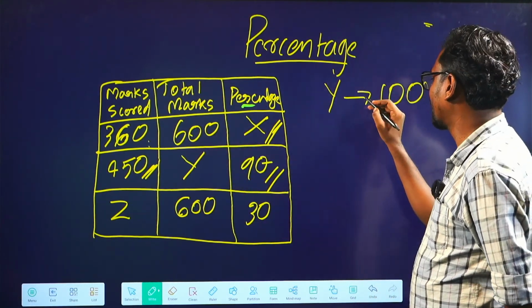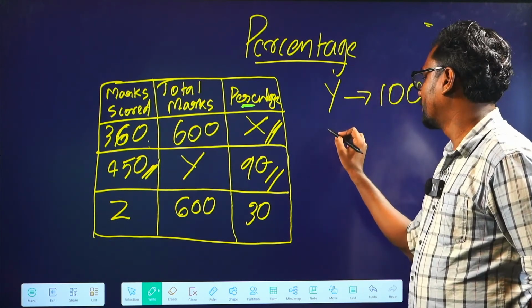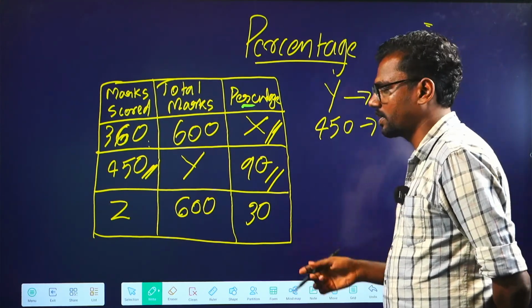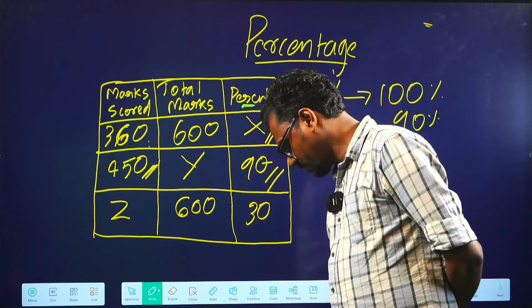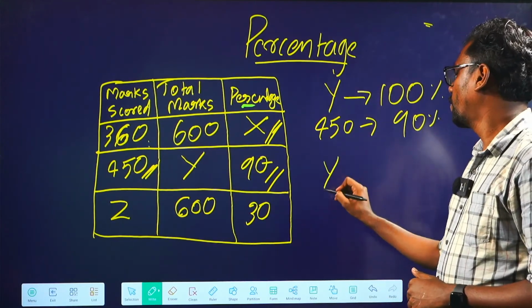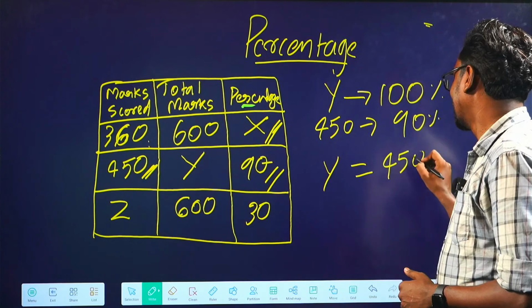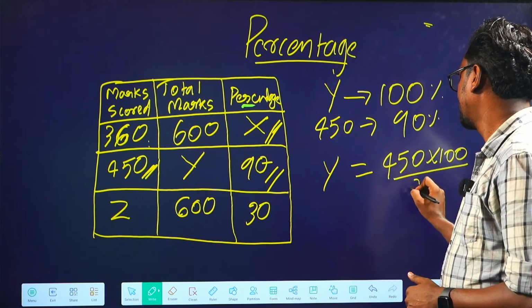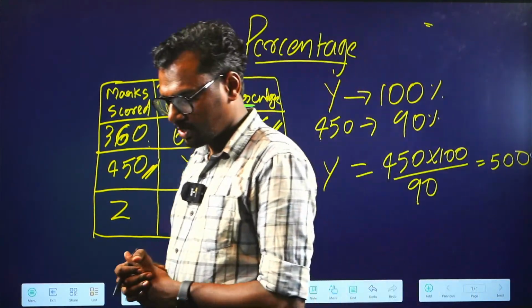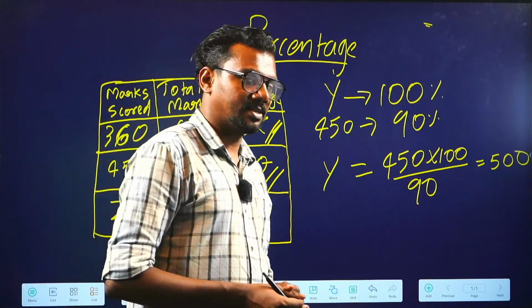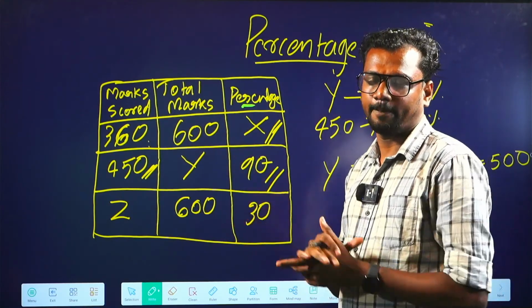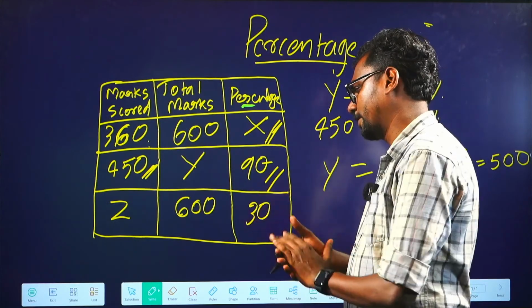In the second case, we are given Y is equal to 100%, and 450 is equal to 90%. Okay, it's given in the particular question. So now we'll be finding the value of Y. So we'll have Y is equal to 450 into 100 by 90, that is equal to 500. 500 will be the correct answer in this particular table while we are finding out the value of Y.